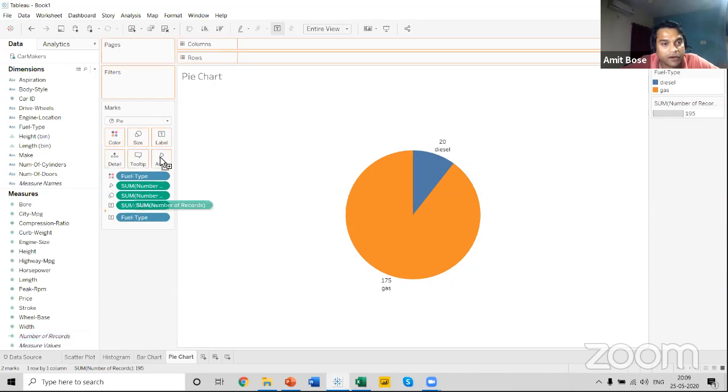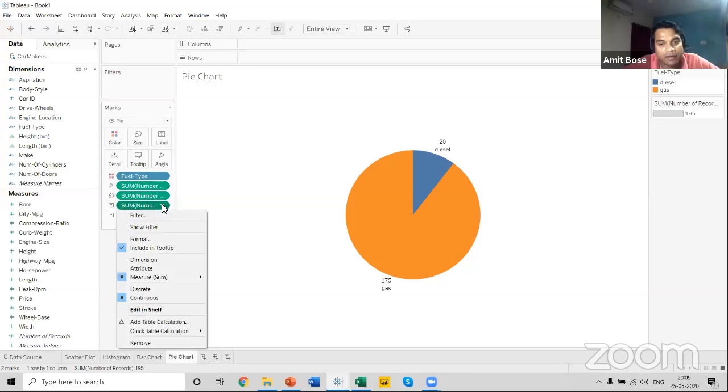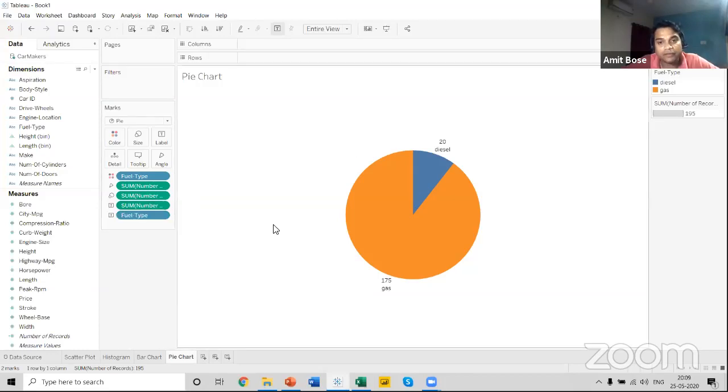I can also bring the number of records into the label again, and what I can do is change this in order to know the percentage of the cars. So if there is a requirement to know what percentage of your data set, or what percentage of your cars in your particular report, belongs to the petrol segment and what percentage belongs to the diesel segment, how can we do that? Tableau gives you an option of quick table calculation. Now suppose instead of 20 and 175, I wanted to know the percentage of petrol and diesel cars in my report. So how can you do that?